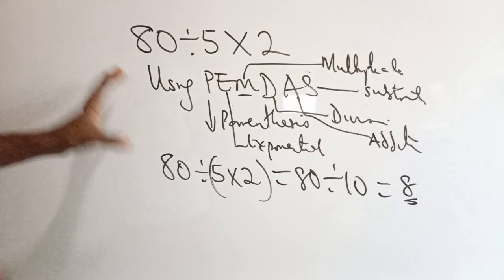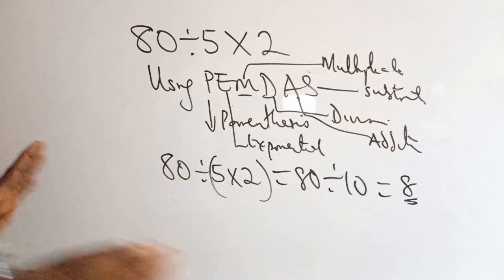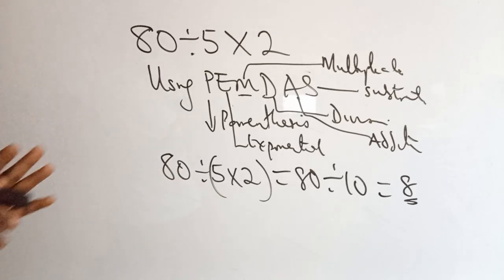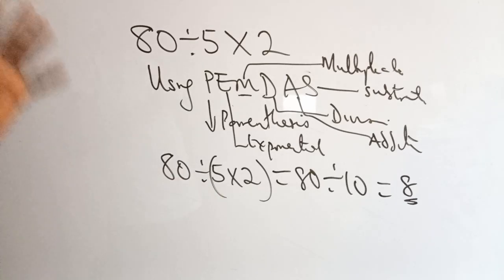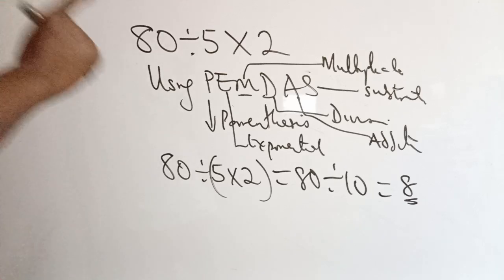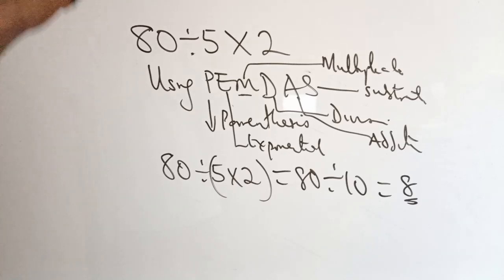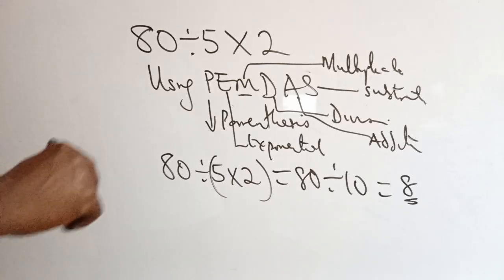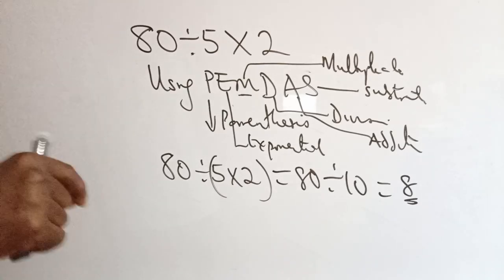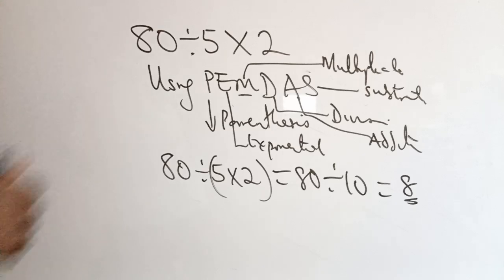Now, this PEMDAS has been wrongly used. We didn't use PEMDAS the way it was formulated. What PEMDAS wants is this: for you to apply PEMDAS, you must give priority to both division and multiplication, from the left.